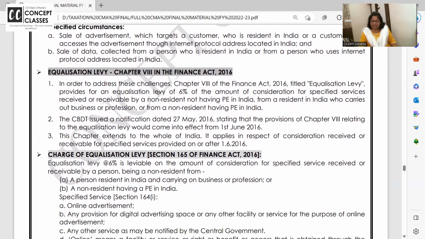In order to address these challenges, Chapter 7 of the Finance Act titled Equalization Levy provides equalization levy of 6% of the amount of consideration for specified service by a non-resident not having PE in India from a resident in India or from a non-resident having PE in India. Whom are you giving service to? One non-resident is giving service to a resident, or a non-resident is giving service to another non-resident who is having PE in India. A non-resident who is having PE in India is as good as a resident only.